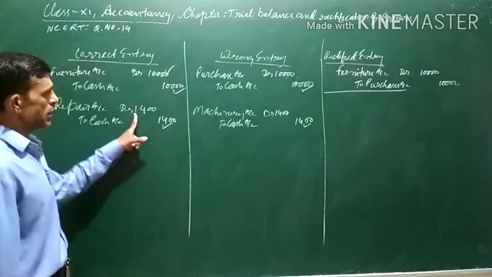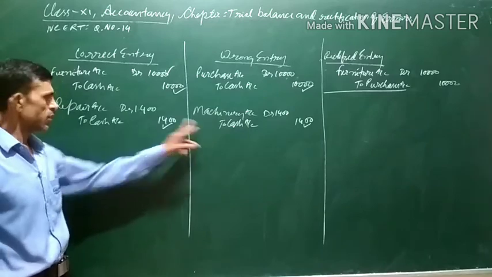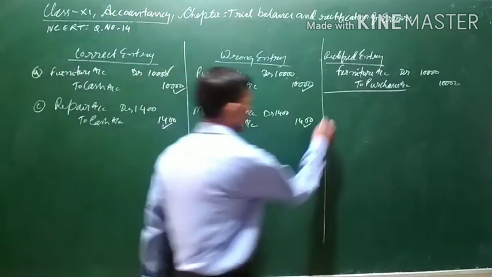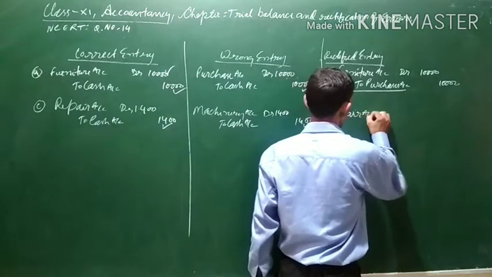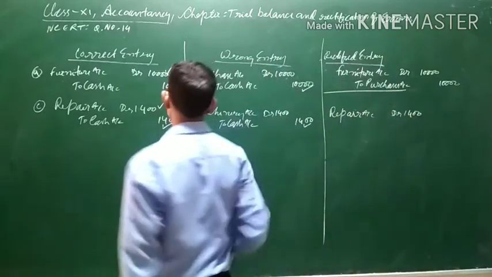Repair should have been debited, but it has not been. Since it has not been debited, we will debit repair account 1400.